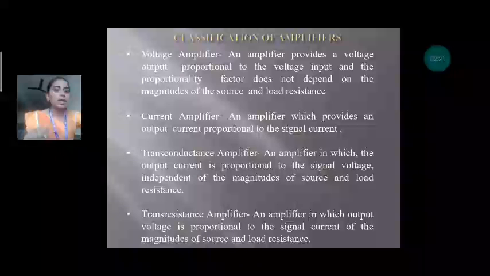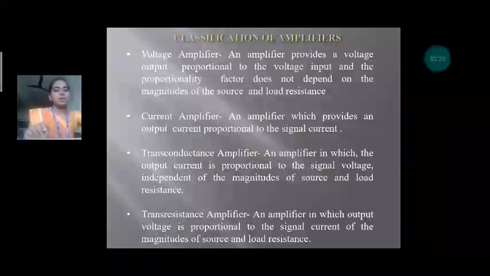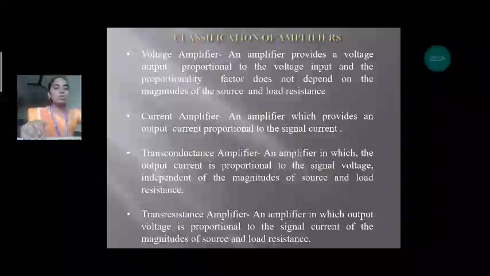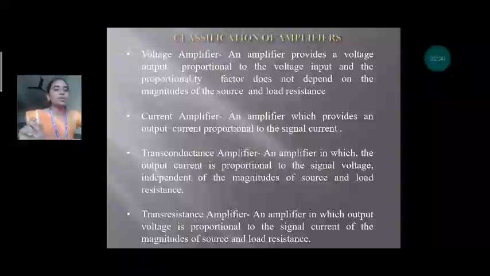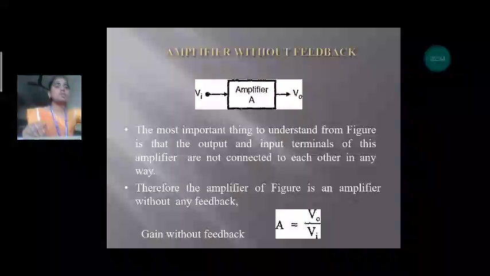The final one is the transresistance amplifier. Here the output voltage is directly proportional to the signal current or input current. It depends on the magnitude of source and load resistance.